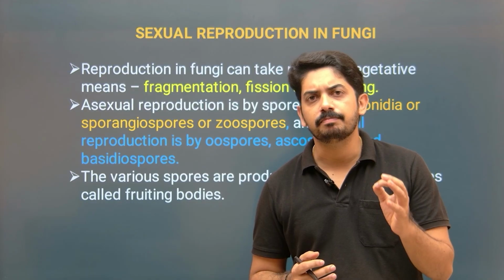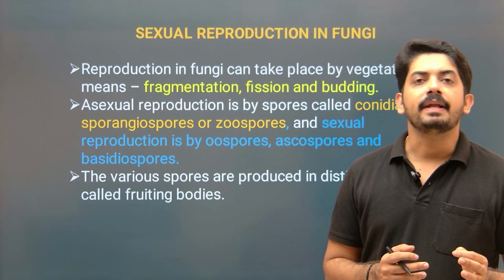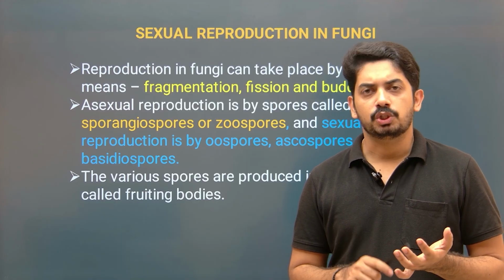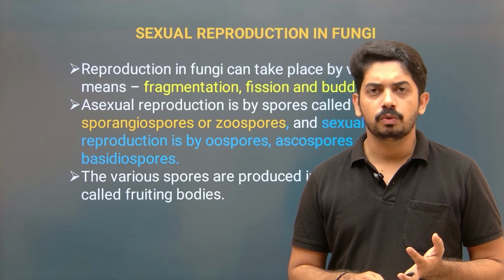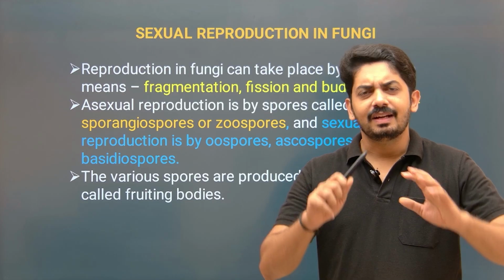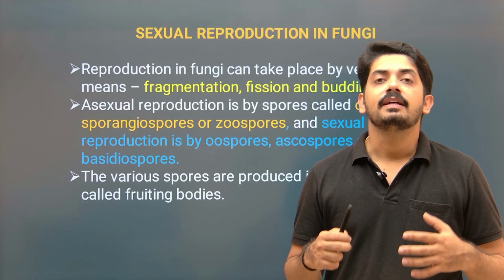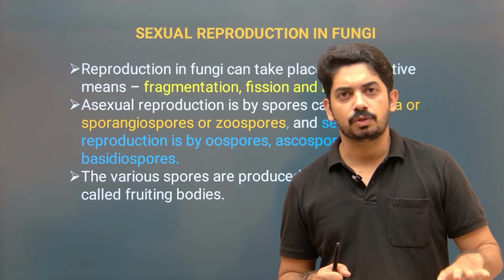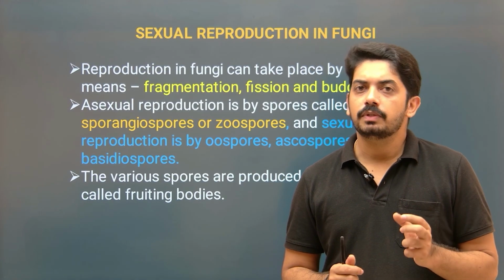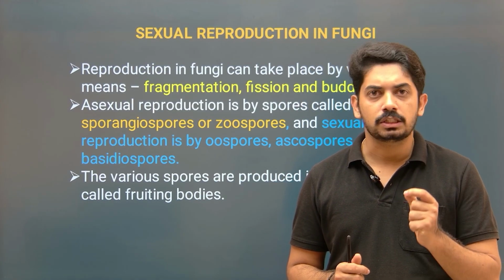These are very important concepts. When it comes to spores, we observe zoospores, ascospores, basidiospores, zygospores, conidia. All these are confusing, whether they are asexual spores or sexual spores. You need to have clarity because most of the questions are based on these spores.